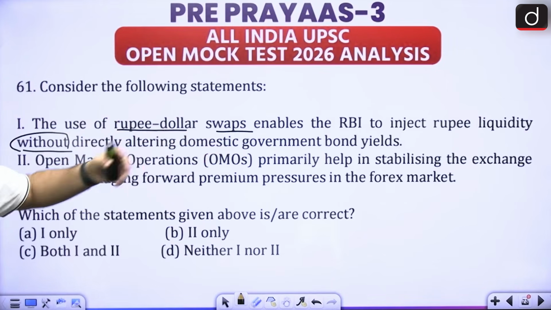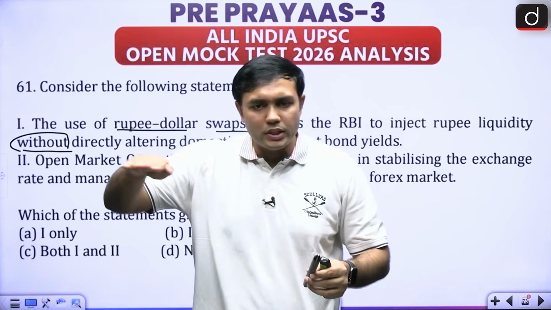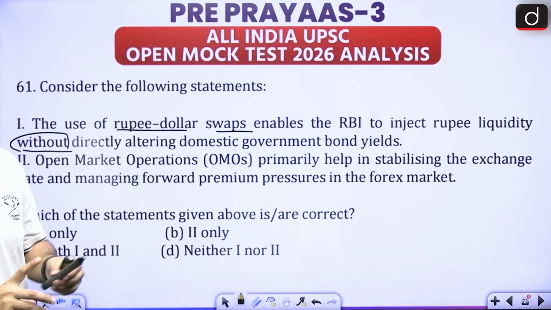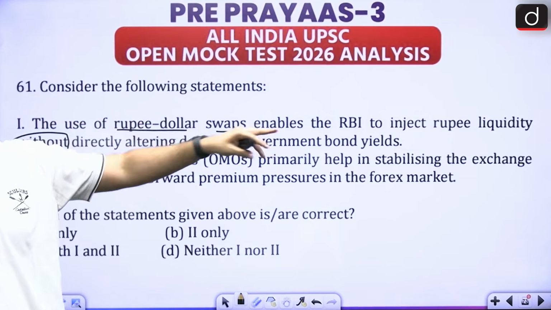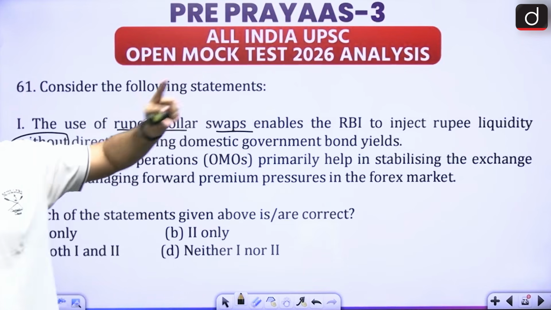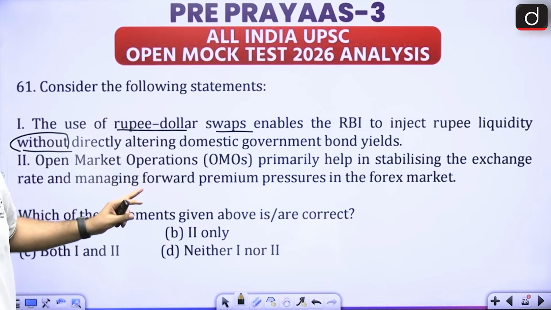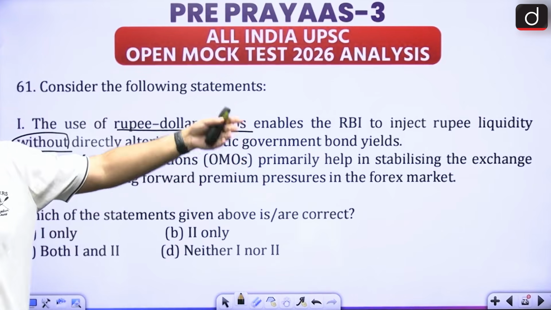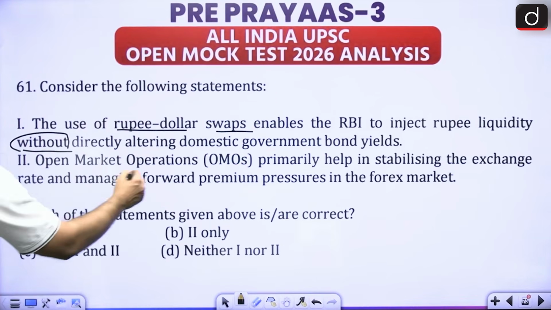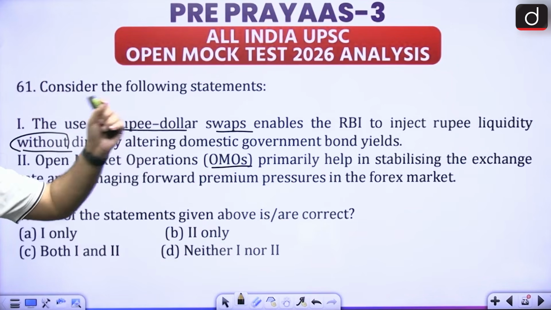This seems to be correct, right? Because what is happening in the case of this kind of operations? It is mostly about forex stability, right? Exchange rate stability, forex stability. It is concerned about liquidity, but it is not concerned about government bond yields. Government bonds are bought and sold in case of open market operations. Here RBI buys and sells government securities. This will impact the interest rates, right? So OMOs are helping with respect to interest rates and bond yields.